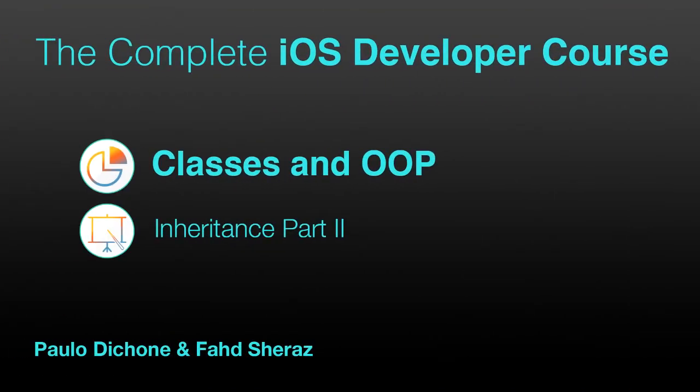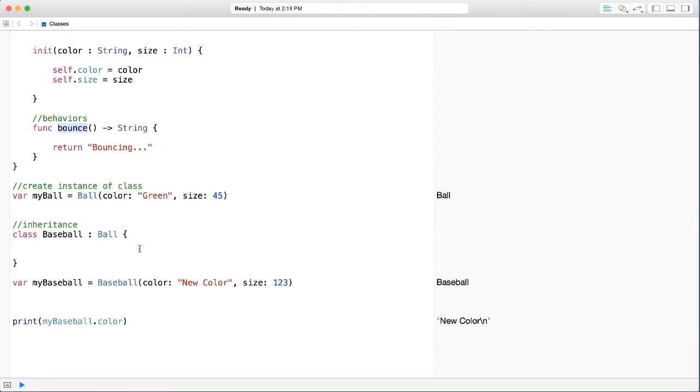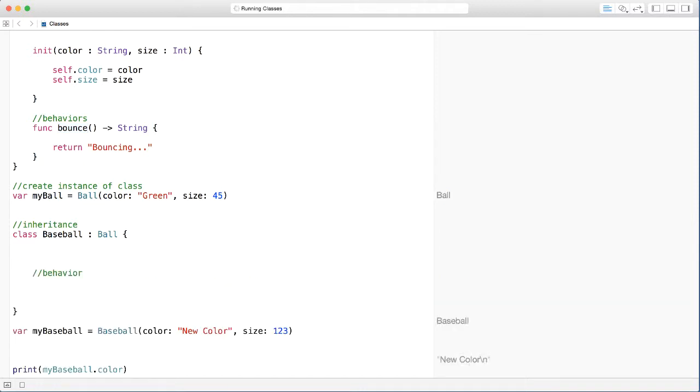Now we are ready to start talking about overriding, or giving the subclasses their own characteristics in addition to what they've received from their parents. So in this case, we could argue that baseballs have different behavior of bouncing. A baseball may bounce differently from any other kind of ball. We could go ahead and say override behavior.